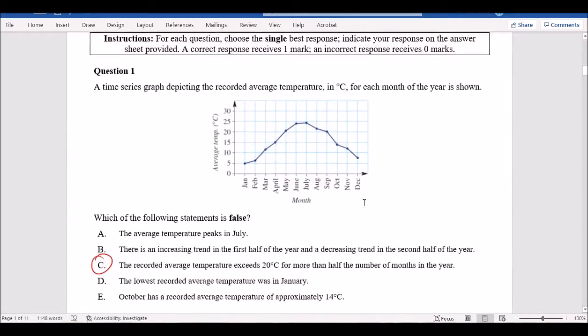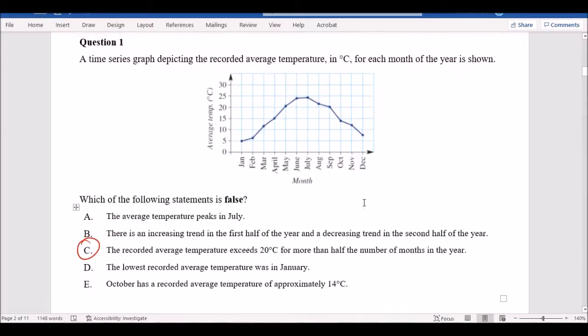All right, first question. The answer is C. The reason why is you're looking for which is false. So which one doesn't make sense. If you read through all of them, the only one that won't make sense is C. So, for example, in A, it says the average temperature peaks in July. Well, if you look at July, that's the maximum there. So that's a true statement. So it can't be that.